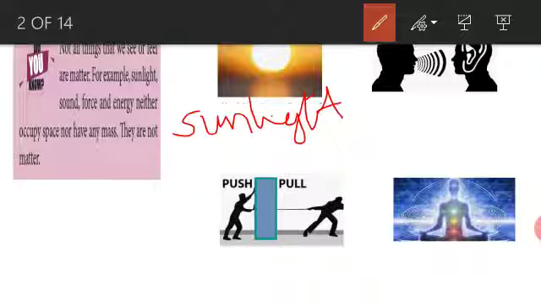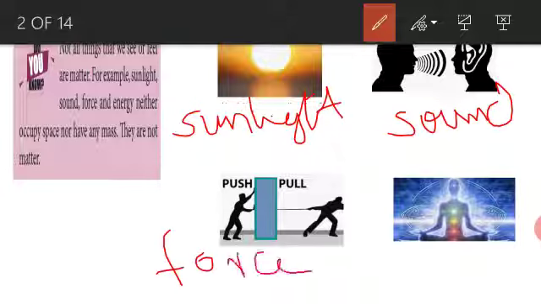Next, sound. Sound is also not matter. It is converted into vibration energy. The wave energy is only transferred from one particle to another. Next, what is this? Force. Is force matter?